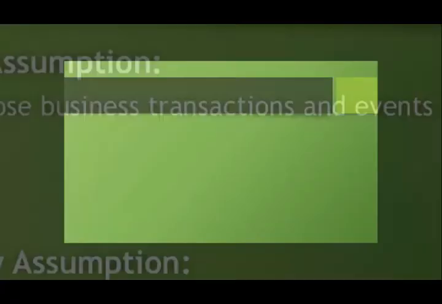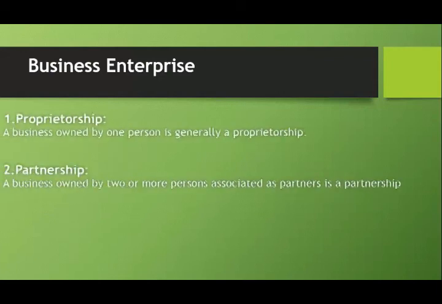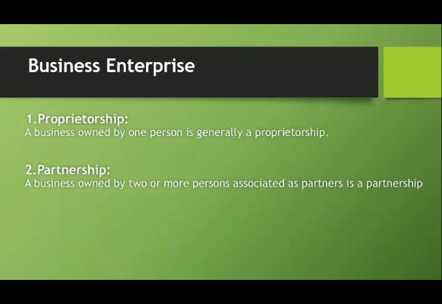Second, I will discuss the business enterprise. Basically, there are three kinds of business enterprise. The first one is proprietorship business. What is a proprietorship business? A business owned by one person is generally a proprietorship. In this business, a small amount of money is necessary to start the business. The owners bear the loss or receive the profit and are personally liable for all debt.